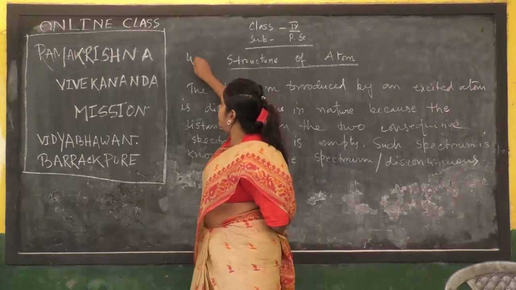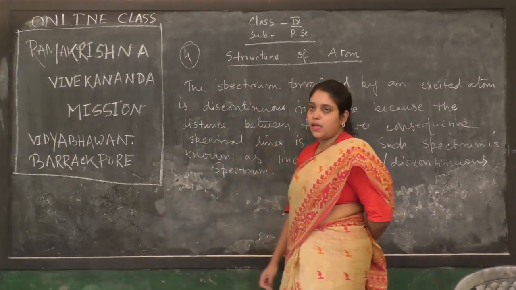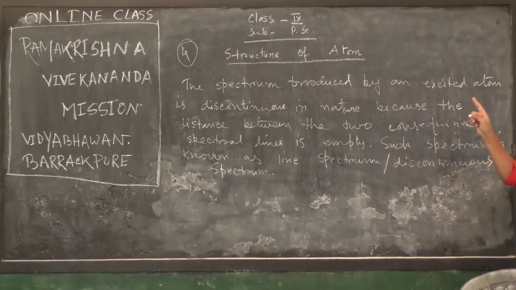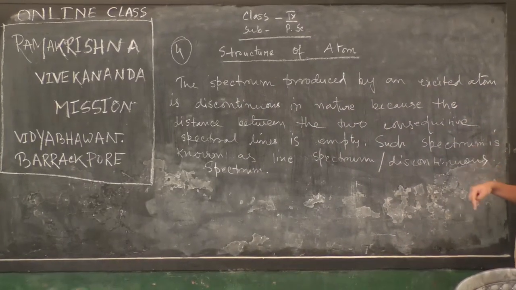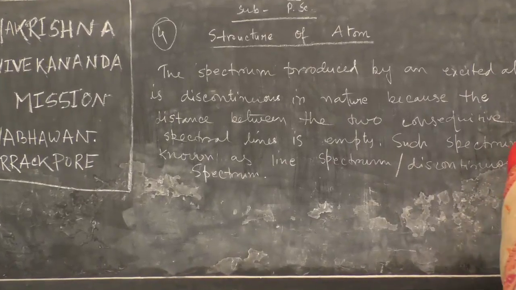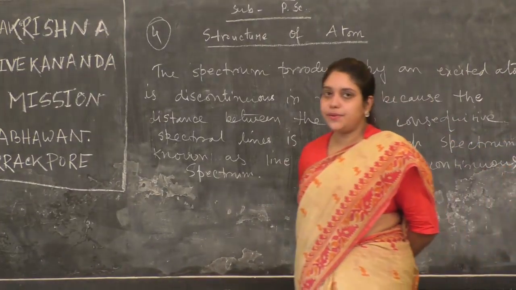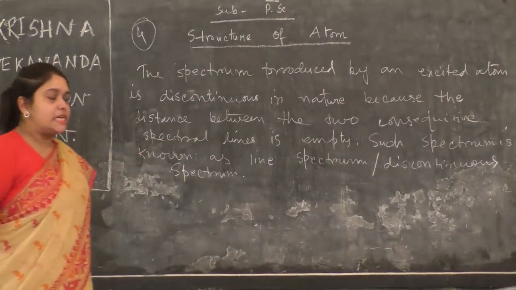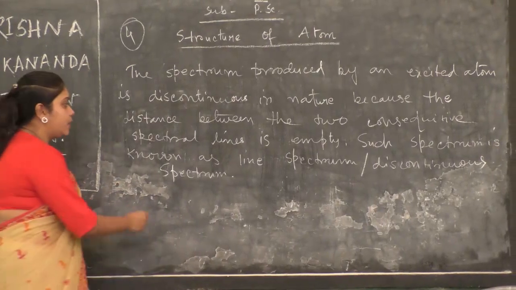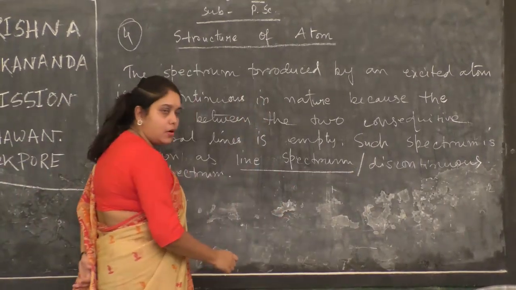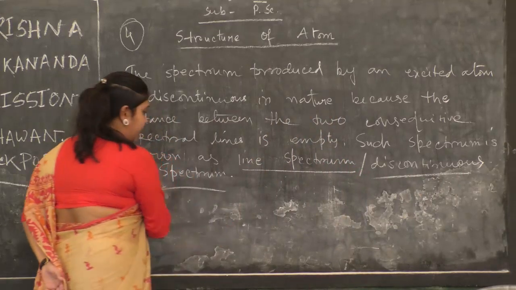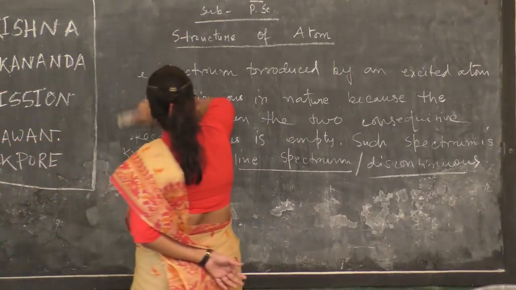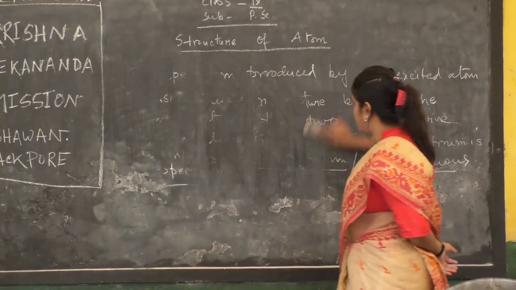The last point, line spectrum or discontinuous spectrum. The spectrum produced by an excited atom is discontinuous in nature because the distance between the two consecutive spectral lines is empty. Such a spectrum is called line spectrum or discontinuous spectrum. Line spectrum cannot be explained by Rutherford's model of the structure of an atom.